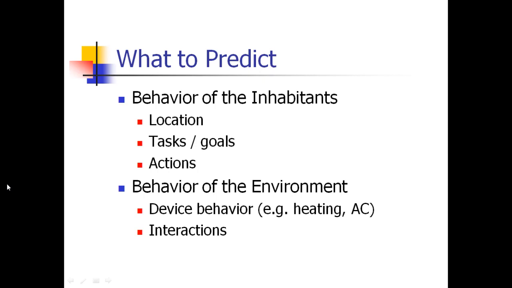Next one is behavior of the environment. If you are studying about the environment, not about a picture, then device behavior, that is how hot it is, or whether it is a chilled one, or it is windy or sunny, like that. Next one is interactions, how they are being connected with each other.